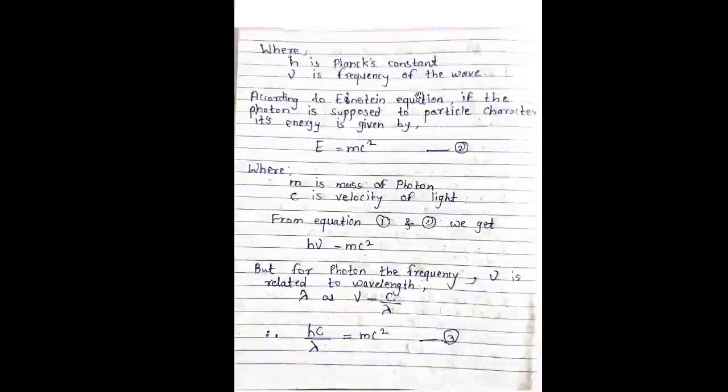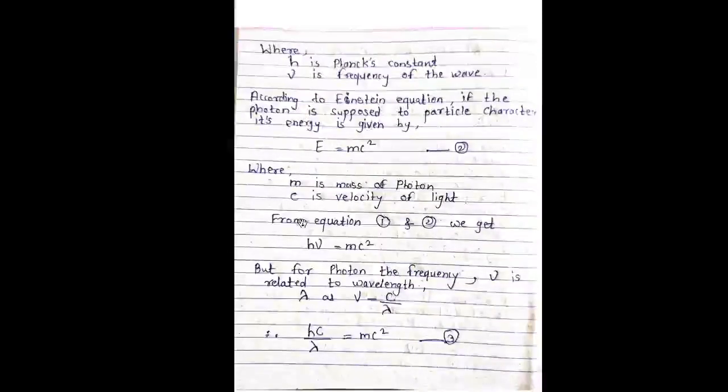According to the Einstein equation, when the photon is treated as a particle, its energy is given by E = mc², where m is the mass of the photon and c is the velocity of light.